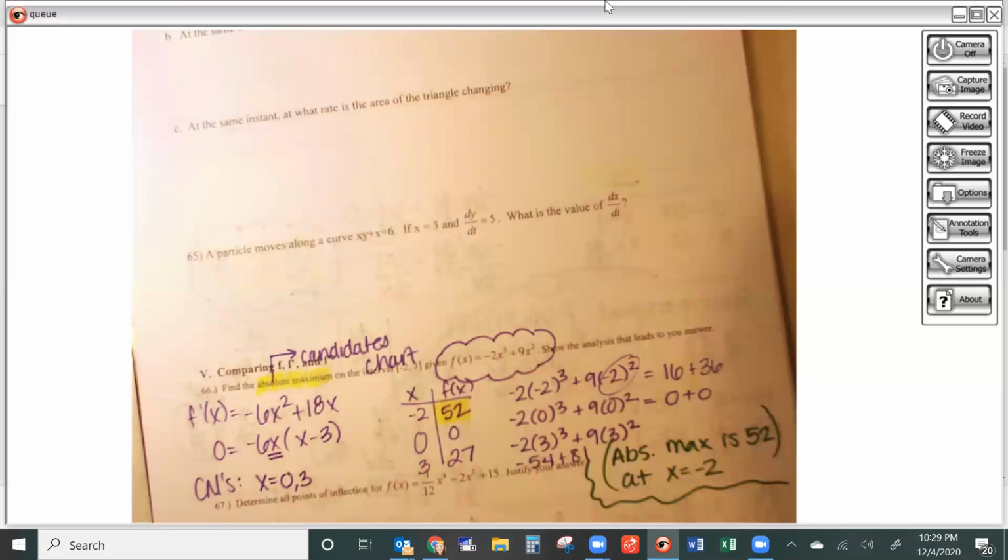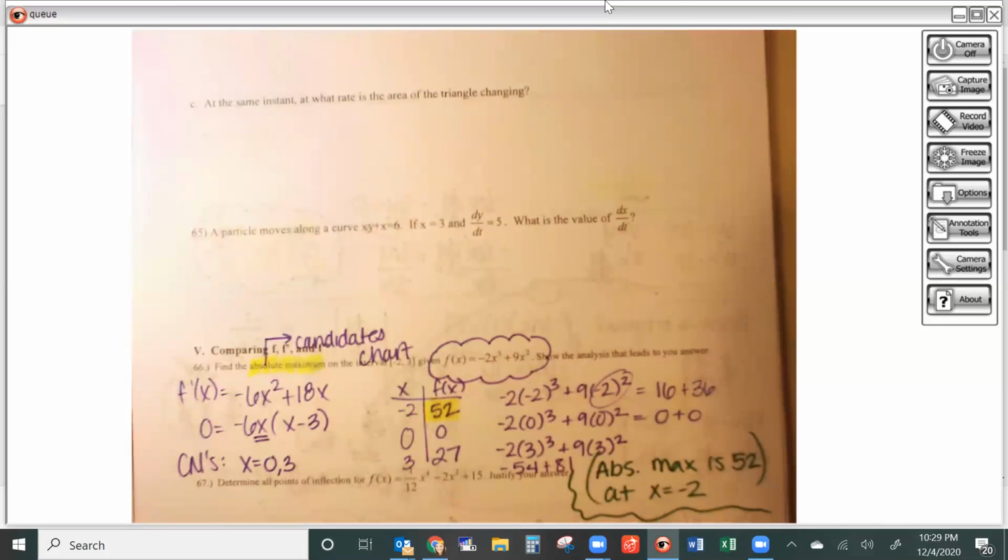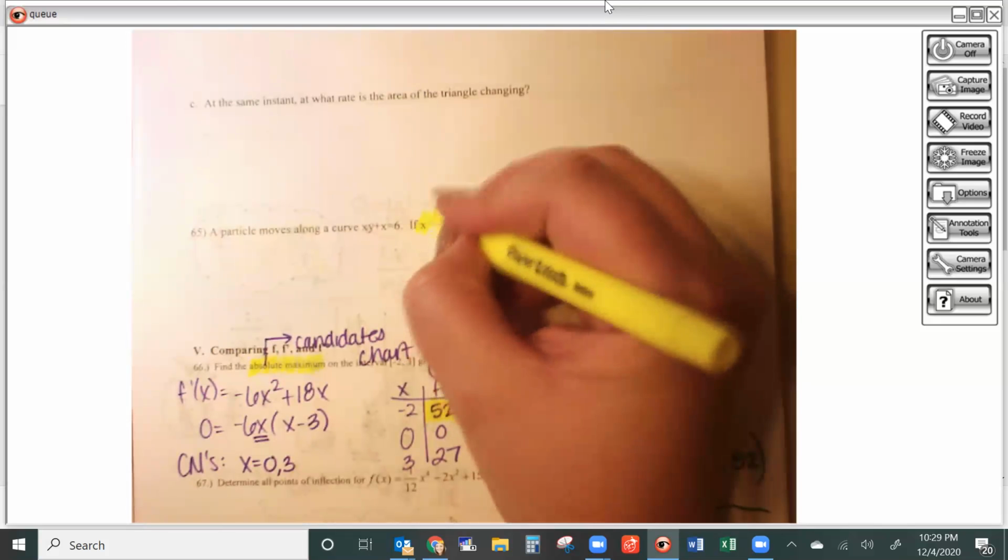Okay, so go back to number 65. It says a particle moves along a curve xy plus x equals 6. Then it says that x is 3, dy dt is 5. What is the value of dx dt?